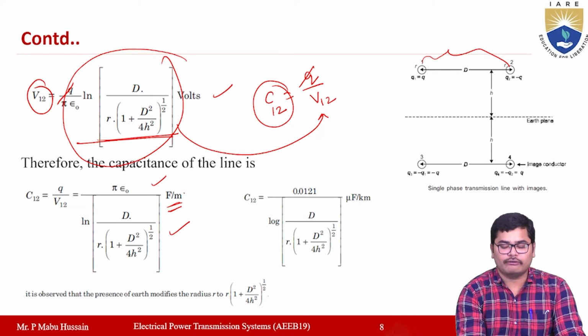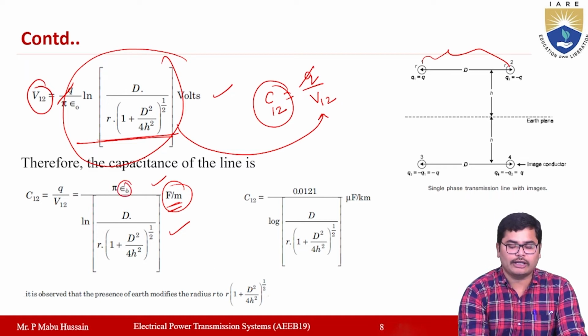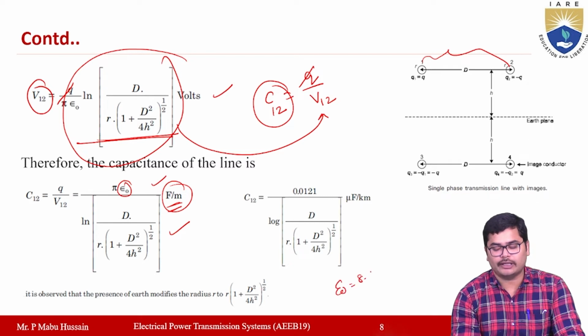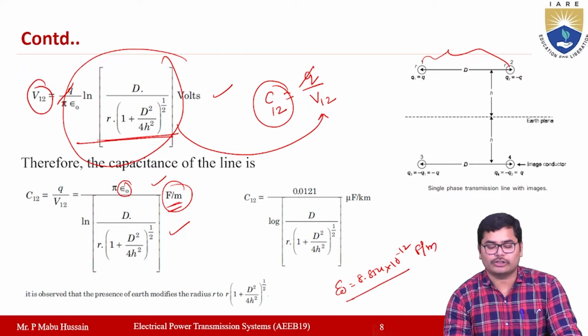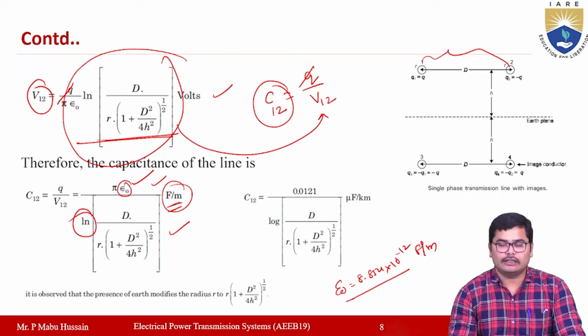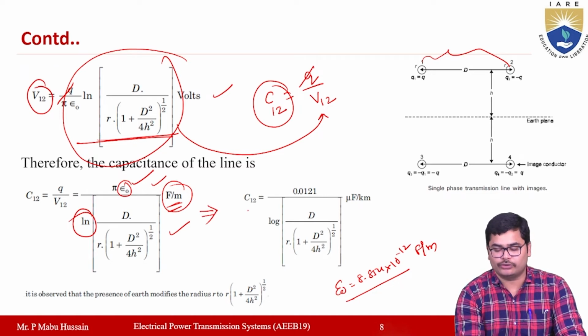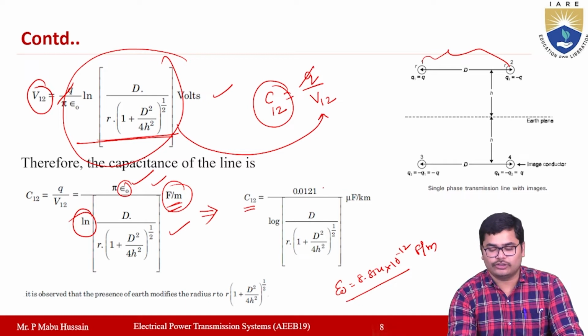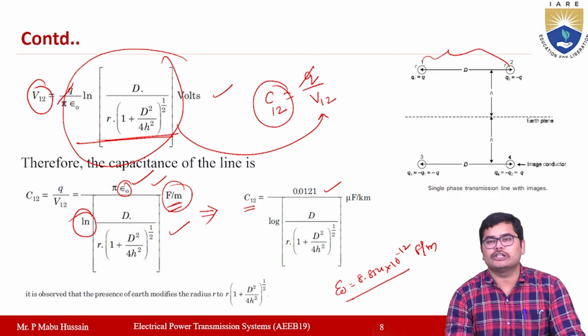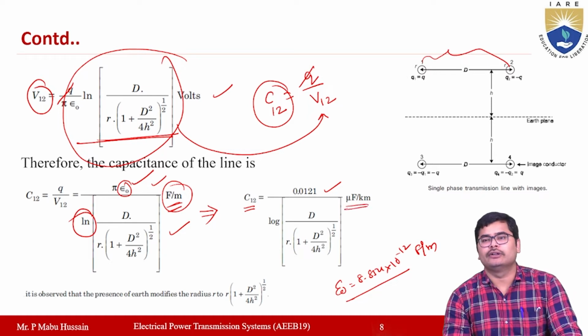Okay, so now if you want to convert this farad per meter into microfarad per kilometer, then you have to substitute the value of epsilon naught. The epsilon naught value is 8.854 into 10 to the power of minus 12 farads per meter. So you substitute this value here, and this ln term you have to convert into a logarithmic term. Then after converting, the final value of capacitance between the conductors 1 and 2, C12, will be equal to 0.0121 by log of d by r into 1 plus d square by 4h square whole to the power of 1 by 2, and this value is in microfarad per kilometer.